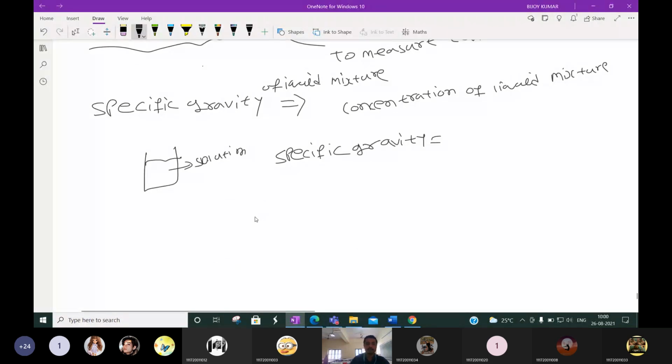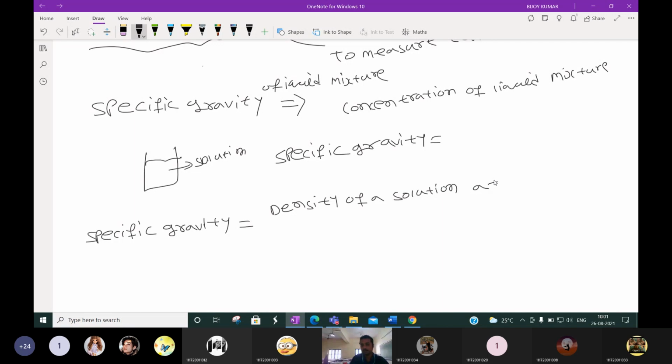So specific gravity means what? Suppose a certain solution is there. Specific gravity means the density of a solution at T1 Kelvin, a certain temperature. How do you measure the density of a solution? Density is nothing but the mass of the solution, how much kg or gram it is, divided by the volume of the solution, which you can measure in a measuring flask.